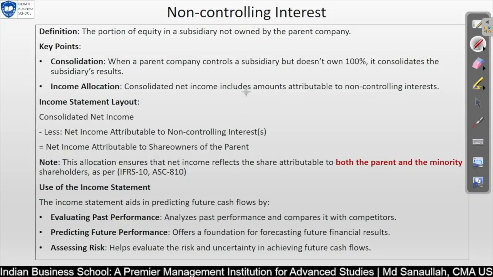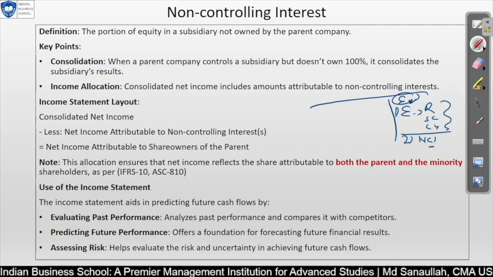What is the meaning of non-controlling interest? In the balance sheet, in your equity section, you will have retained earnings, your share capital, preference and other items, and your current year earnings. Also you will have non-controlling interest, which will be separate. Similar to this, if it is 1, then it will be 2, it will be separate, but this is part of your actual equity.